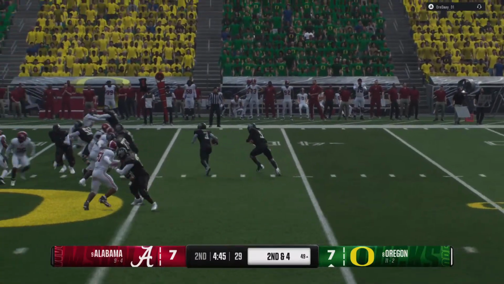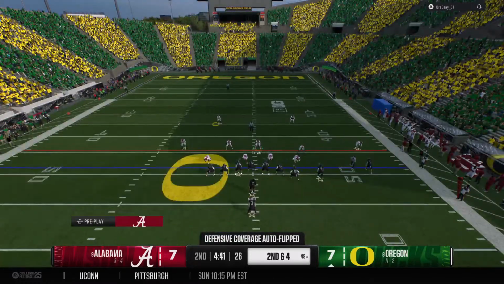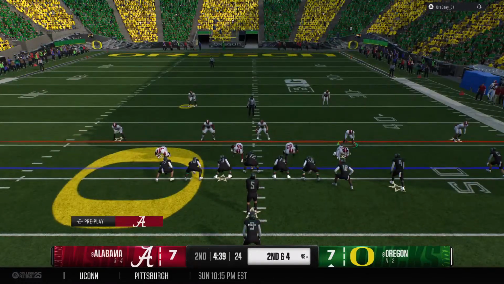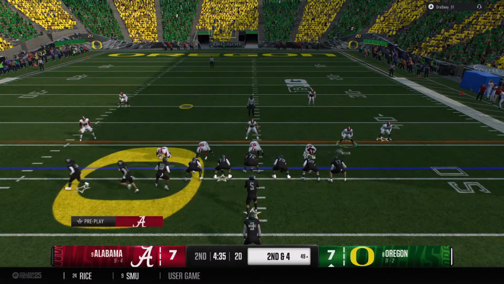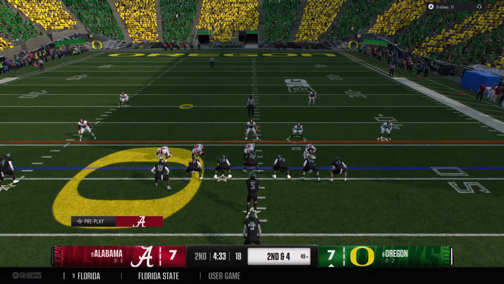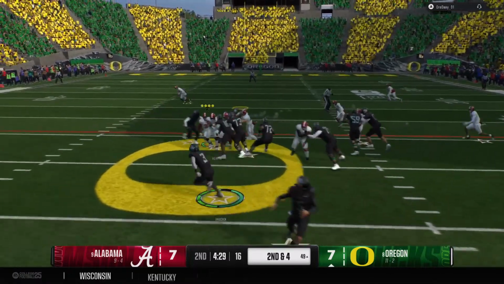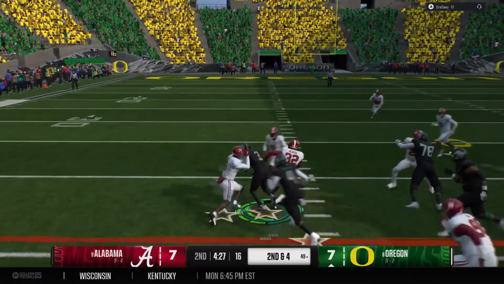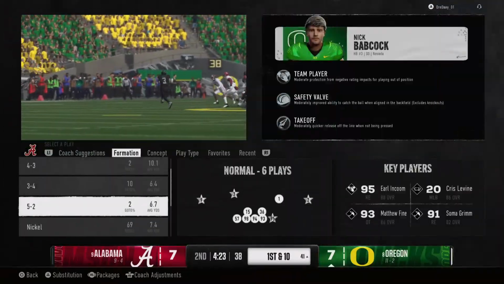Plays like this can open up the playbook for the play caller, allow him to make that defense think, are they going to run? Maybe play action, maybe throw the ball downfield. Takes the handoff again. And they tackle him, but not before he picks up the first.